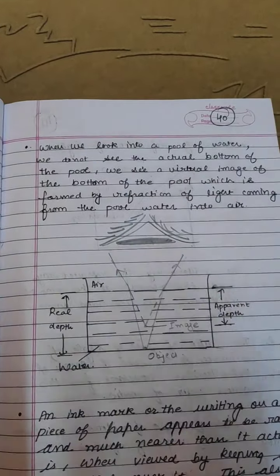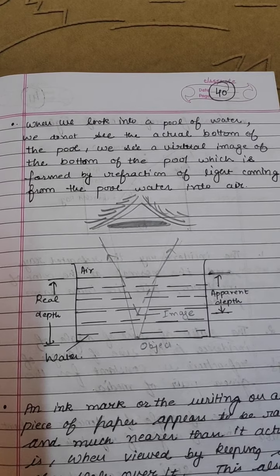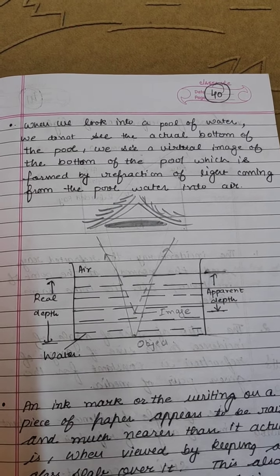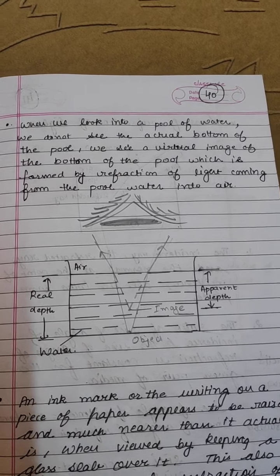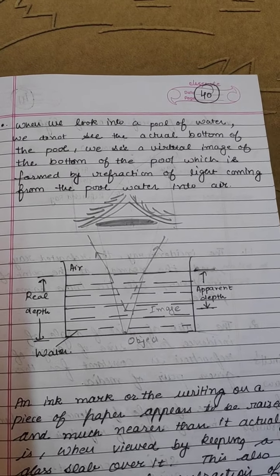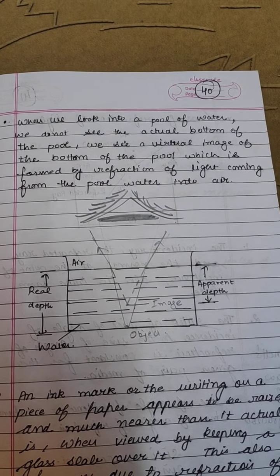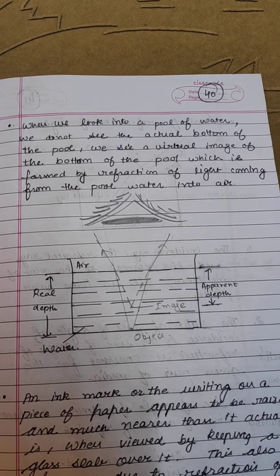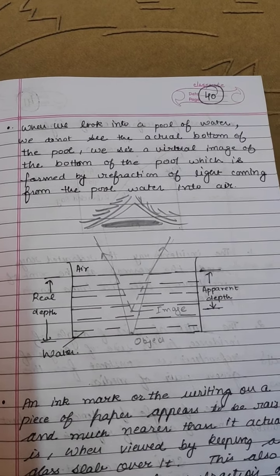Our next topic in this is, when we look into the pool of water, we do not see the actual bottom of the pool. We see a virtual image of the bottom of the pool, which is formed by refraction of light coming from the pool water into the air. How does this happen?